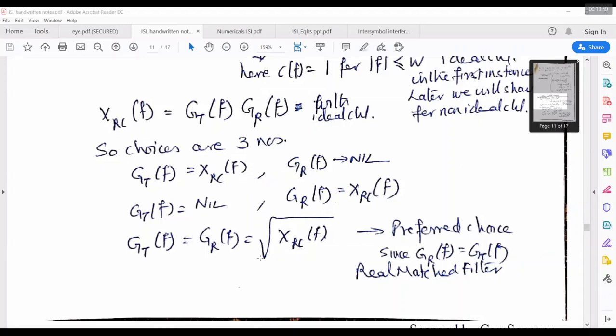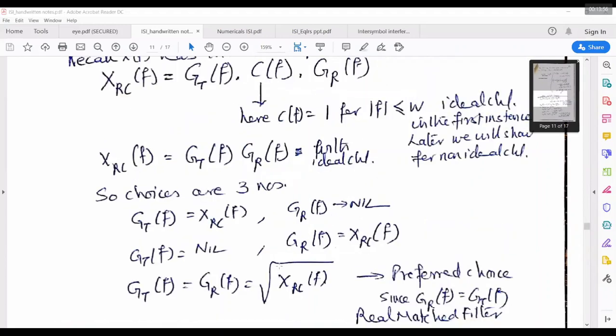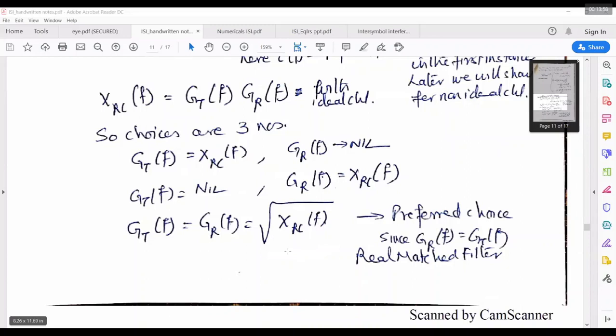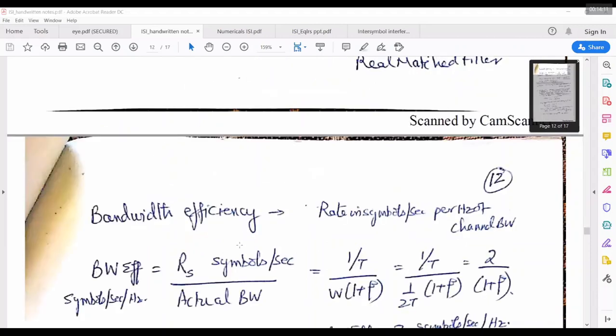At the receiver, again I have another square root raised cosine. The square root raised cosine into square root raised cosine will give me raised cosine. The third condition is preferred because it is a matching condition. At the matched filter, I have GR of f. At the transmitter, I have GT of f. Both are matched now. Square root raised cosine and square root raised cosine will give me raised cosine. So that is what the advantages are about.